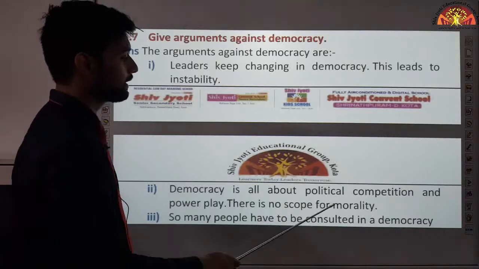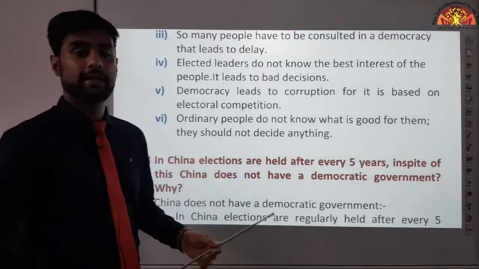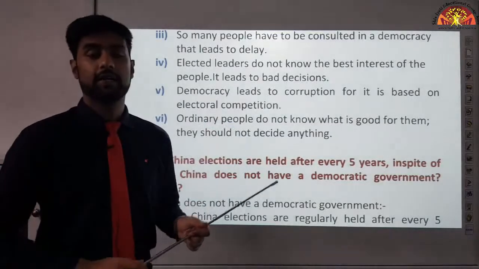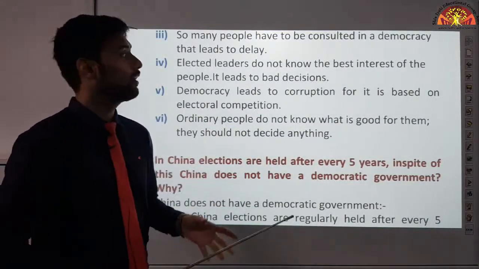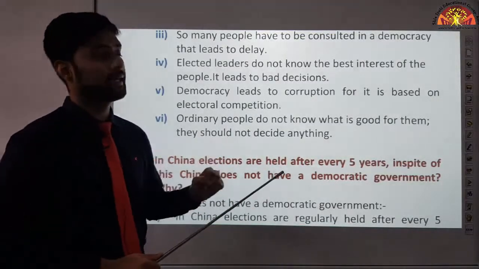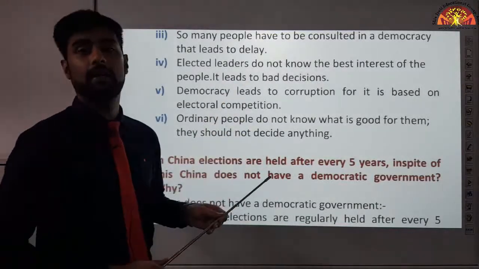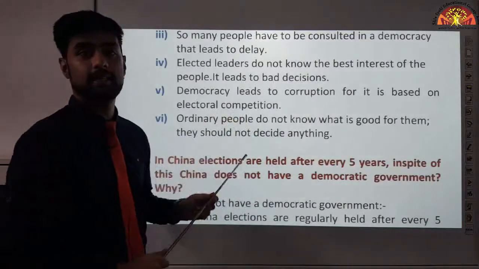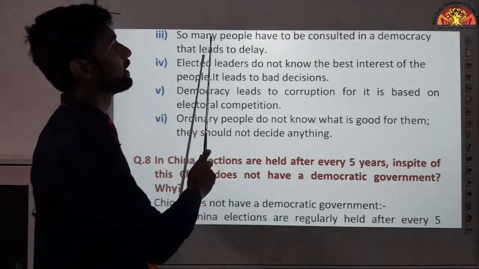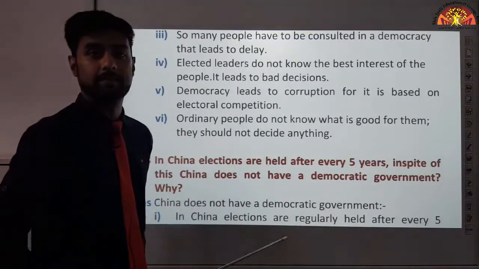So many people have to be consulted in a democracy that it leads to delay. I explained it to you earlier as well that in a democratic form of government, a lot of people are to be consulted. For example, if we talk about our own country, all the decisions are taken in parliament. A lot of people sit in parliament, they have to agree, then the bill will go to Rajya Sabha, the upper chamber. Then another debate will take place, then it will go to the president, right? So the decision making process is very long. That is why we are saying that in a democratic form of government, a lot of people are consulted, which leads to delay. काफी देर लगती है.